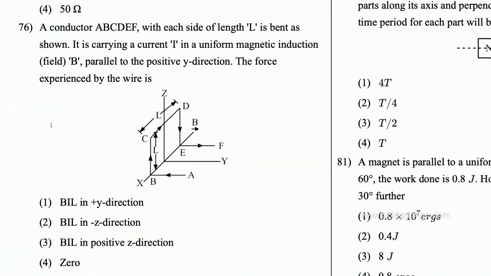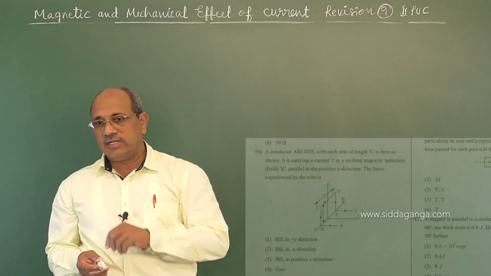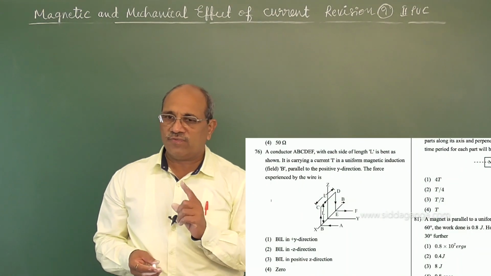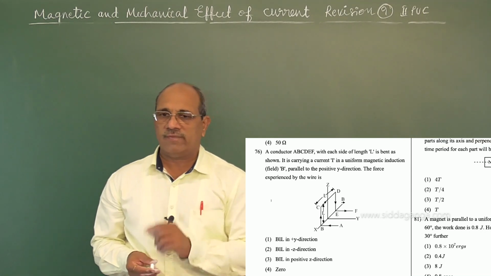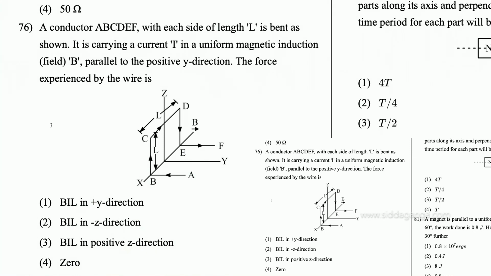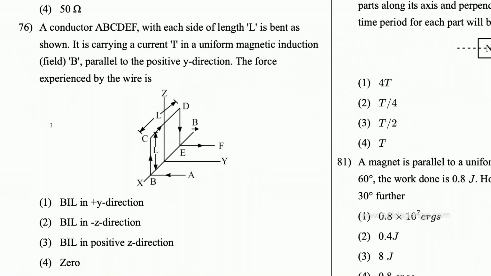A conductor ABCDEF, each side of length L, is bent as shown. It is carrying a current I in a uniform magnetic induction B parallel to the positive Y direction. The force experienced by the wire is? So you see in that figure, the direction of the magnetic field is along Y, but parts A and F of the wire are parallel.